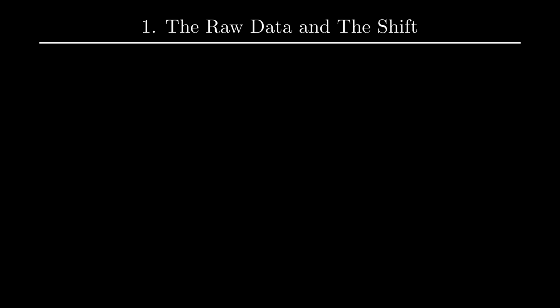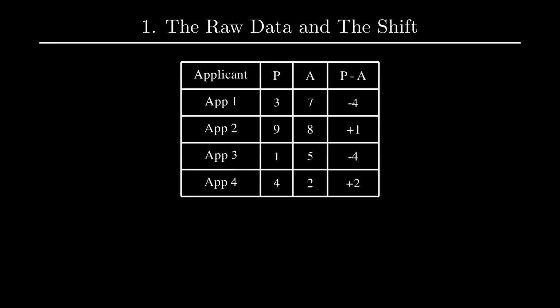Let's break down the original problem description with 4 applicants, 2 programmers, and 1 artist using the Lagrangian equations. Here are our 4 applicants and their respective skills. If we calculate the shift P minus A and sort them descending by this difference, geometrically, we are preparing to sweep our decision boundary across these points.